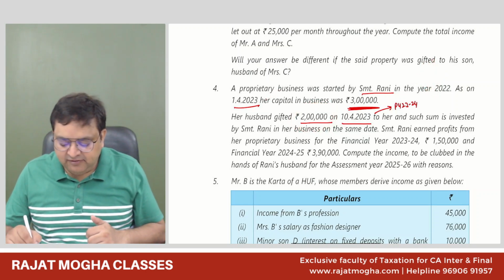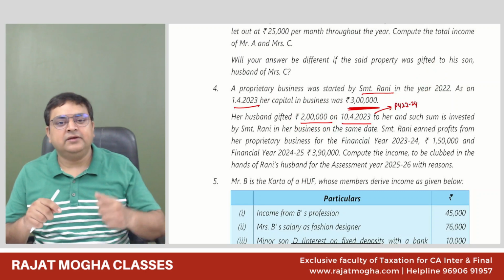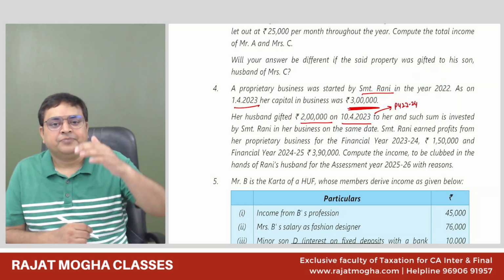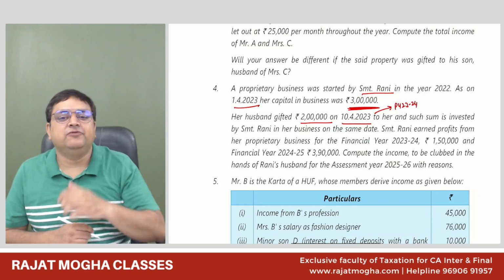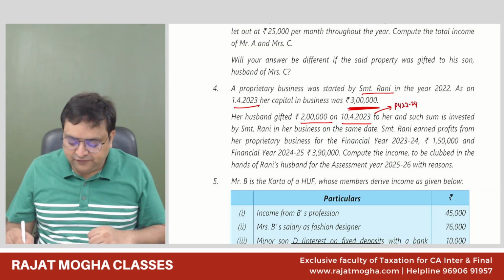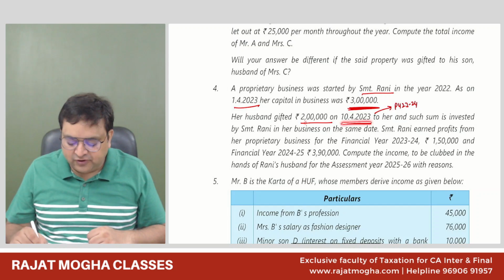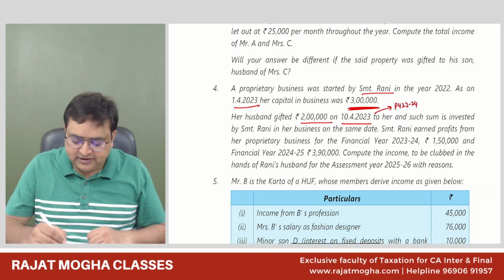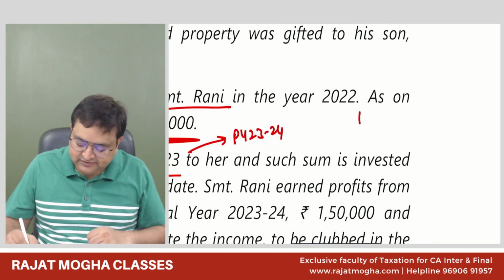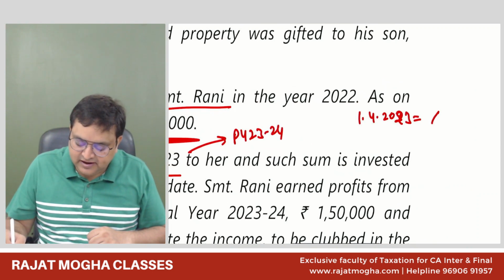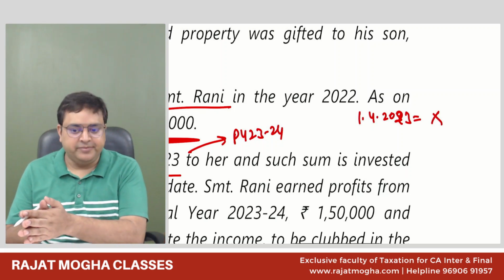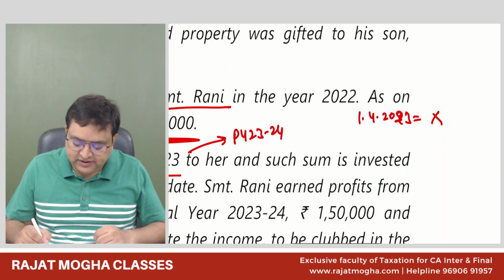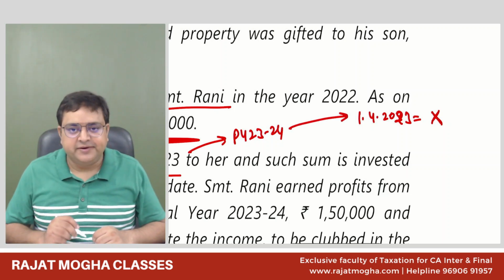But in this year, we will not club anything. Why not? If you remember, our formula was that in the numerator we see the amount invested by the spouse as on the first day of the previous year. On the first day of the previous year, he has not invested any money. If you ask me how much was invested by the husband on 1st April 2023, the answer is nothing. Although he invested it, it was on 10th April, not on 1st April. So in this previous year, there would be no clubbing, right?